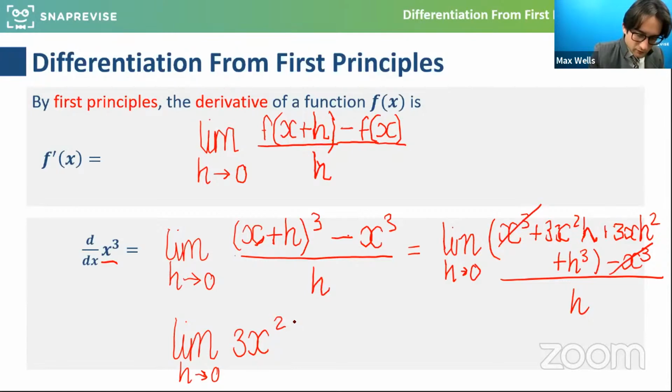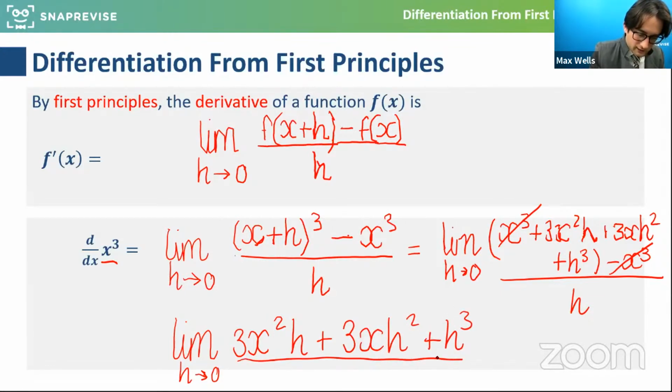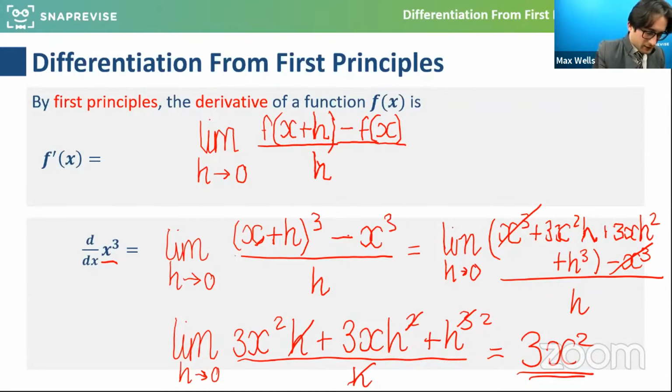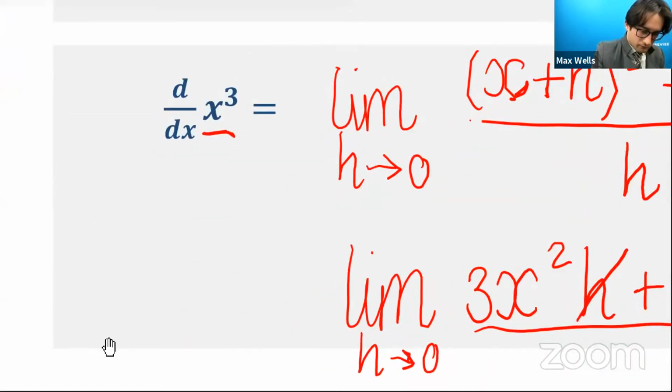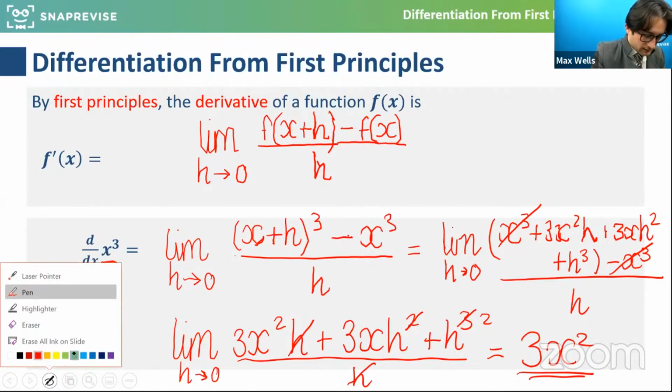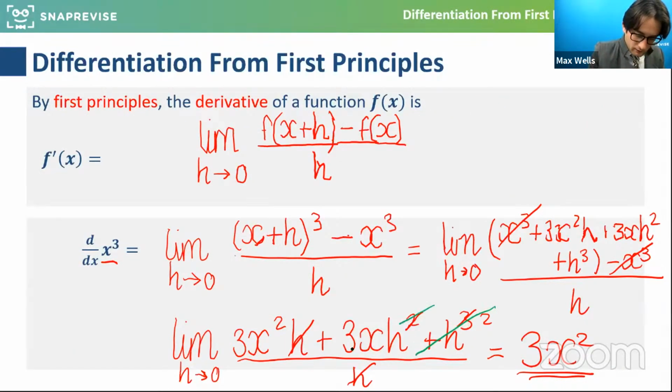We're going to get 3x squared h plus 3x h squared plus h cubed all over h, and then if I cancel the h's, I essentially end up with 3x squared when h goes towards 0, because as h goes towards 0, this bit will go, this bit will go, and this will come out as the limit.